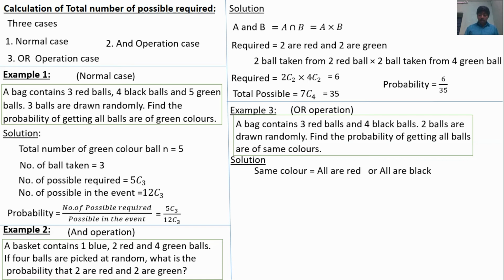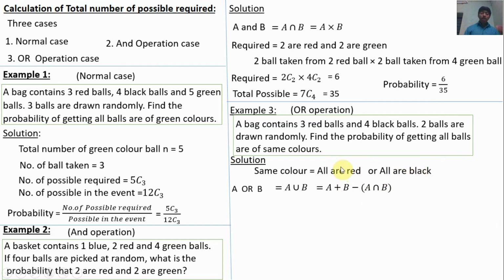So this is the OR operation. A or B is mathematically represented as A union B. A union B means A plus B minus A intersect B. What is meant by A intersect B? It means the common part between A and B. Here this is the A event, this is the B event.